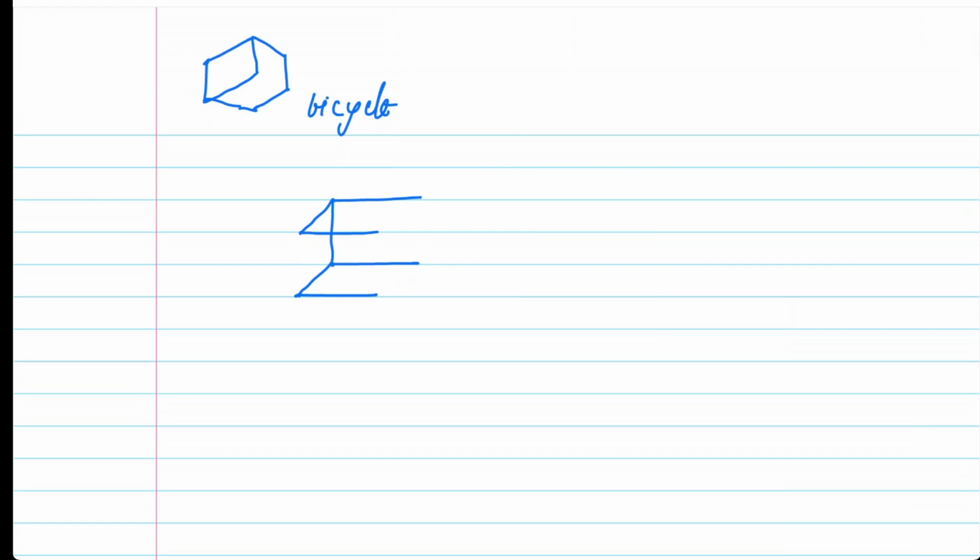No, we don't. Cubane is not hexacyclic, it's actually pentacyclic. See? One, two, three, four, five. So, cubane is the pentacyclic structure. So, this is how we find the number of rings here.